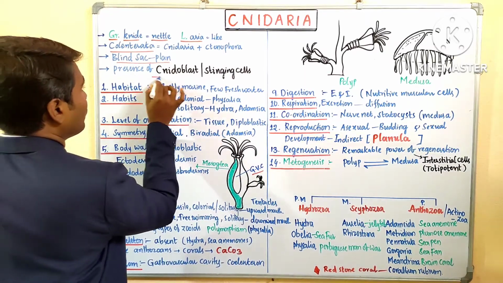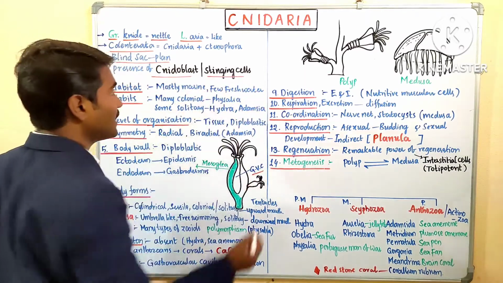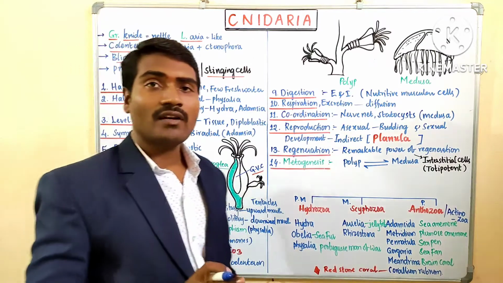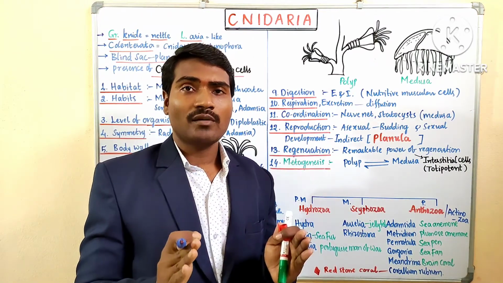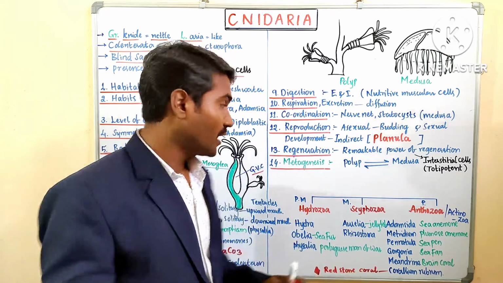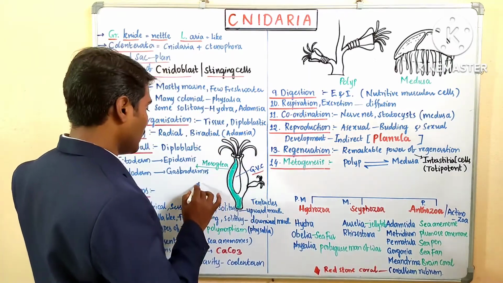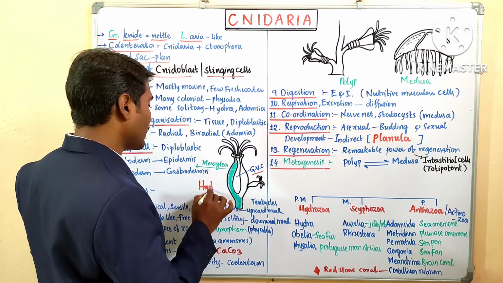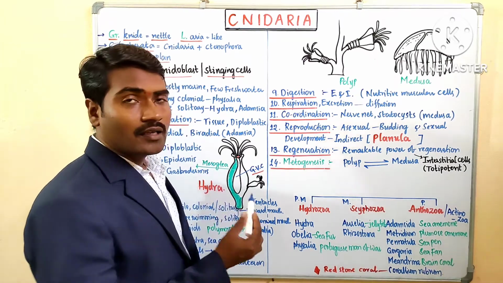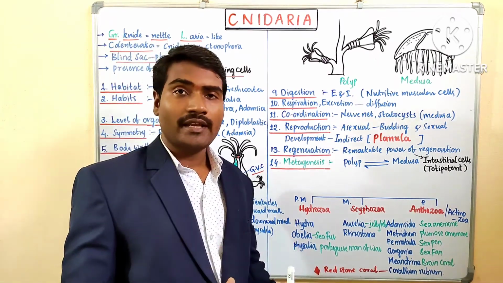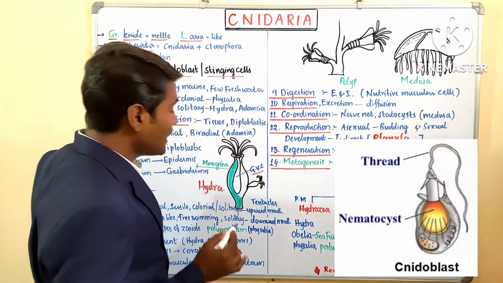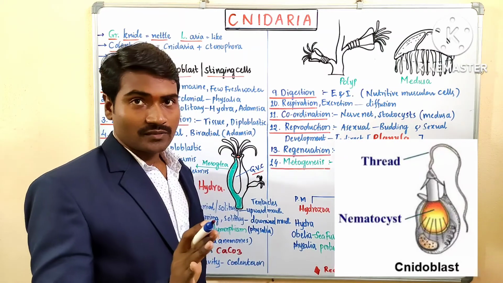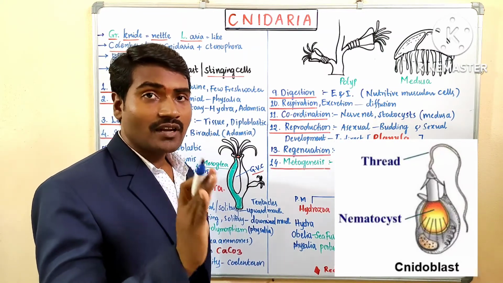Now the presence of cnidoblasts, the stinging cells, is the characteristic feature of cnidarians. First, let's talk about the best known example, that is Hydra. This is the organism named Hydra. So Hydra is the best example for these cnidarians. The cnidoblast stinging cells are special cells, and this is a characteristic feature of cnidarians.